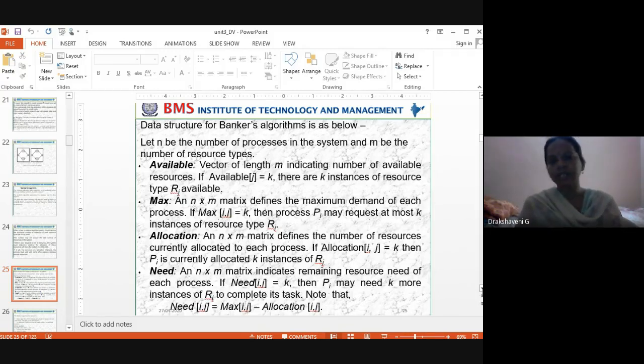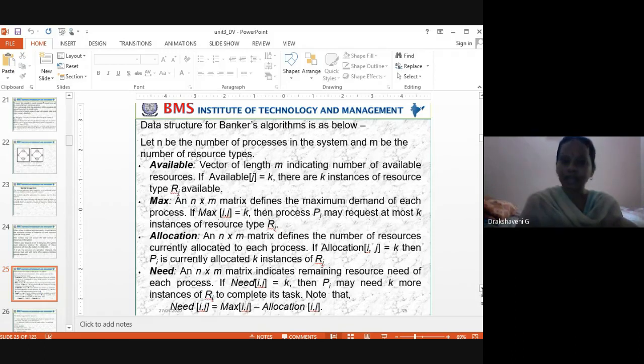Available. First we should see how many are available. What is the maximum you people are asking? Can I allocate? How many do you need to complete your work? That's what all these explain. Available means, as I told, I have 5 CPUs, 3 printers, 10 books. So how many are available with me now? Resources available: 5 CPUs, 3 printers, 10 books. That's what is called available.